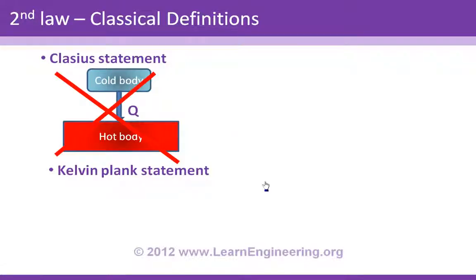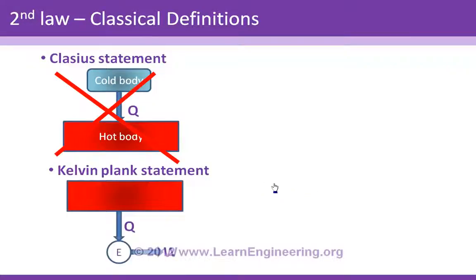That is Clausius's statement. And about the Kelvin-Planck statement, consider this system where you have a heat reservoir or a heat source. This is an engine. And this engine is absorbing some heat and producing an equal amount of work, meaning it is not wasting any amount of heat. According to the Kelvin-Planck statement, this engine is impossible. That's it.